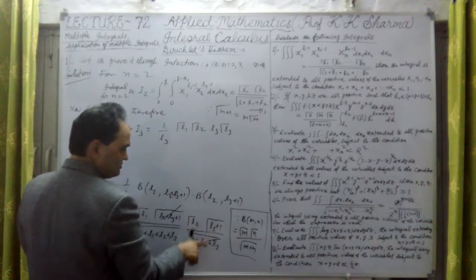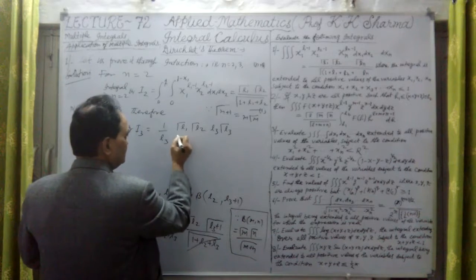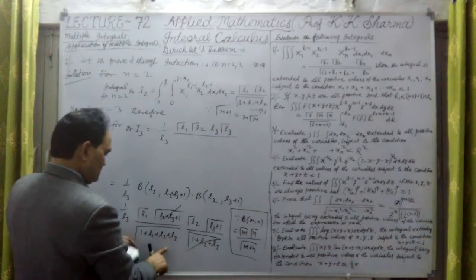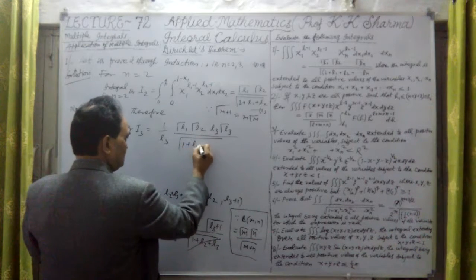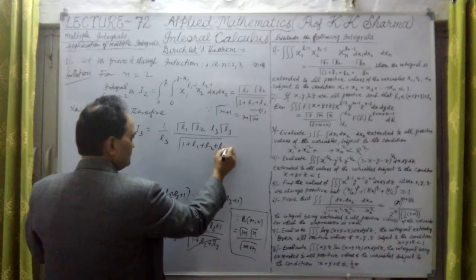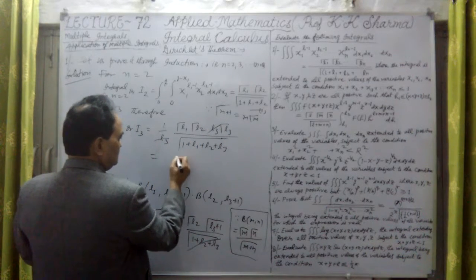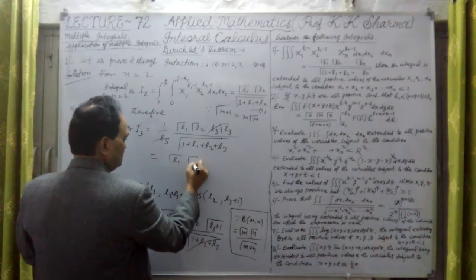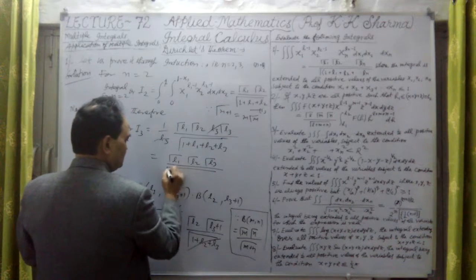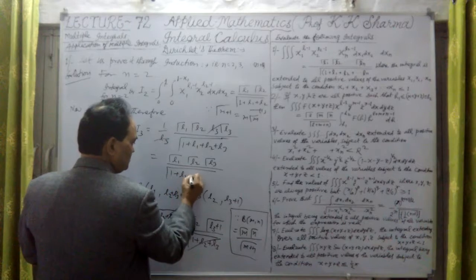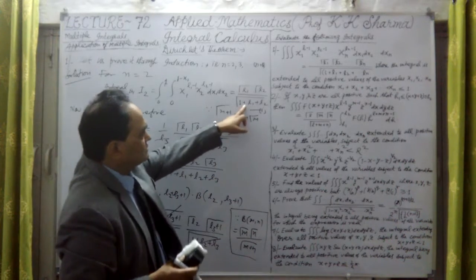This is the same value, gamma L3 plus 1 means L3 into gamma L3 divided by only this value, which is 1 plus L1 plus L2 plus L3. This L3 and this L3 cancel out, which is nothing but gamma L1, gamma L2, gamma L3 divided by gamma of 1 plus L1 plus L2 plus L3. Okay, so this is just like this one.